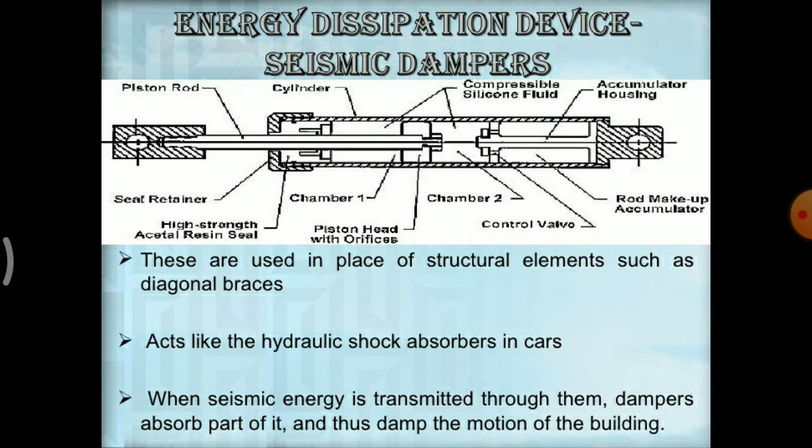The next one is the energy dissipation device, which is also called seismic dampers. These are used in place of structural elements such as diagonal braces, and act like a hydraulic shock absorber in cars. When the seismic energy is transmitted through them, dampers absorb part of it and thus damp the motion of the building. The parts are the piston rod, cylinder, compressible silicon fluid, and the accumulator housing.